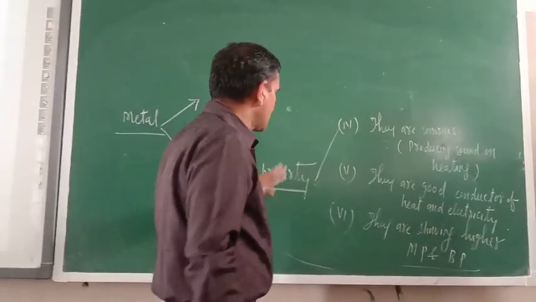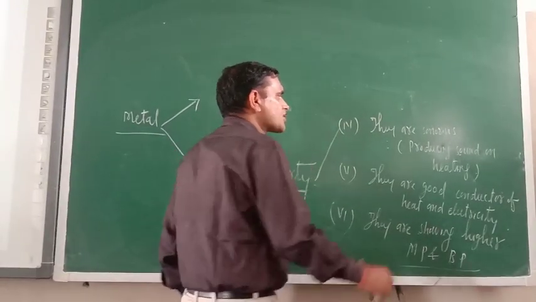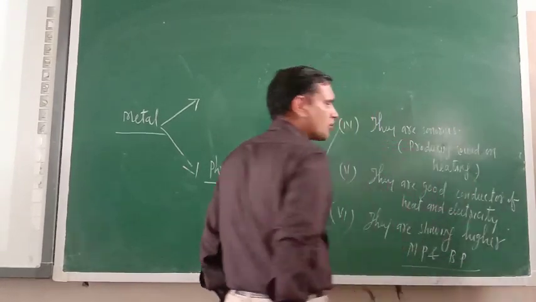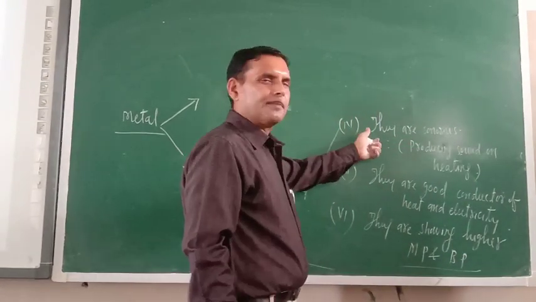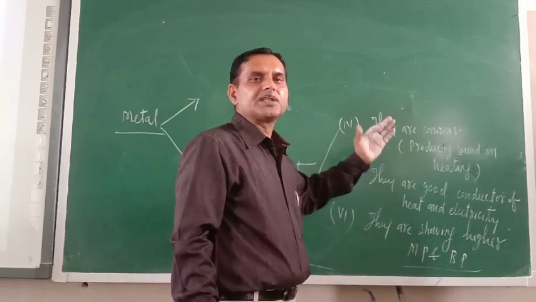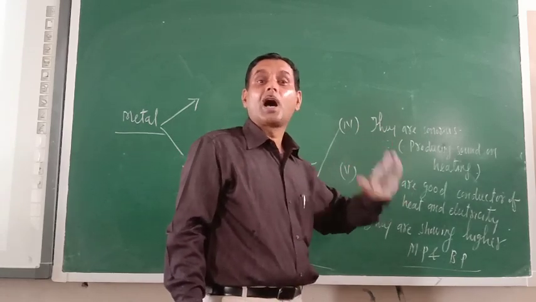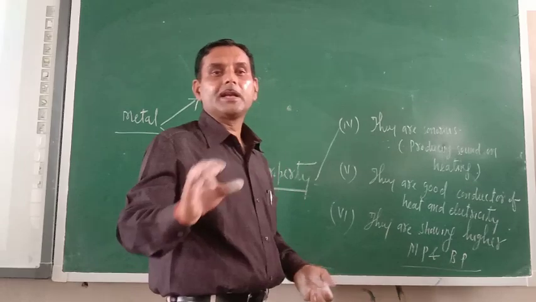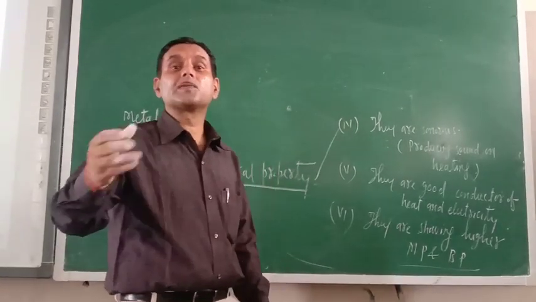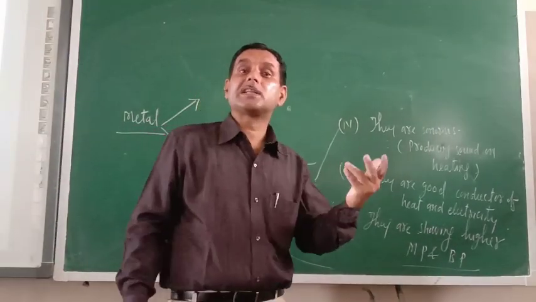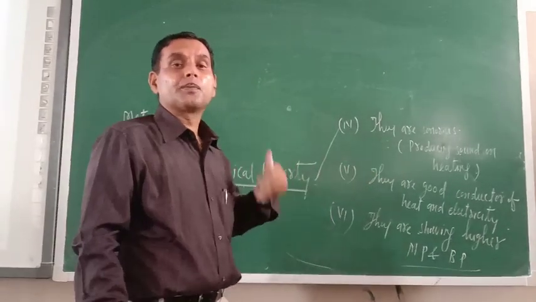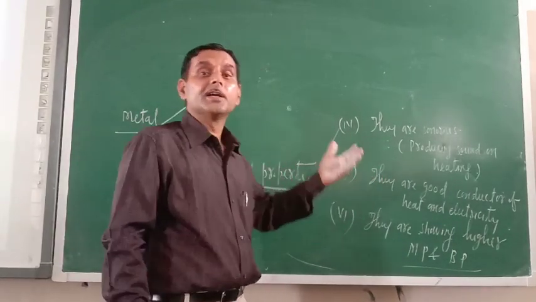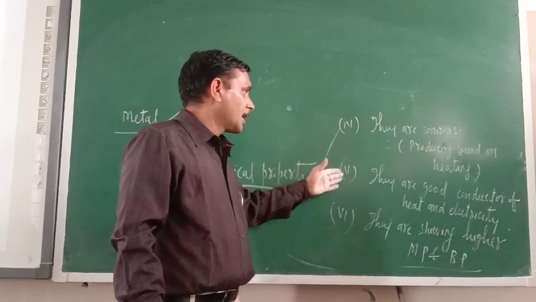Another physical property of metals is that they are sonorous. What do you mean by sonority? Sonority is the property of metals in which they produce sound. Whenever any metal is hit, it produces a specific sound. That is the characteristic of metals. Producing sound on hitting is known as sonorous. Next one